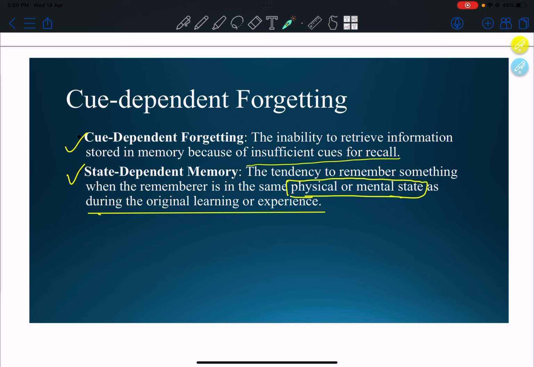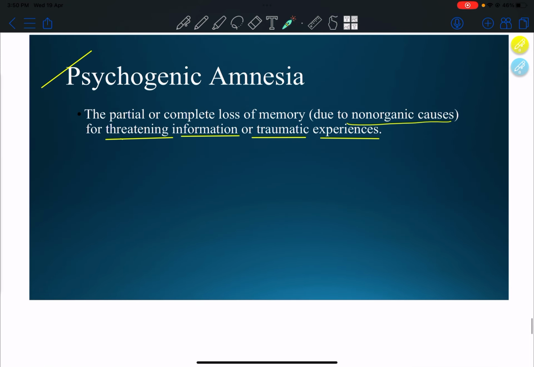State dependent memory: the tendency to remember something when the rememberer is in the same physical or mental state as during the original learning or experience. Psychogenic amnesia: the partial or complete loss of memory due to non organic causes, for threatening information or traumatic experiences.